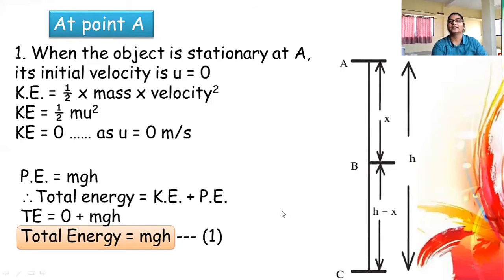So when the object is at point A, its initial velocity is 0, therefore kinetic energy is 0. As it is at height h from the ground, its potential energy is mgh. Therefore, we can say that the total energy of the object at height h is total potential energy. It has no kinetic energy because it is just going to fall. It has no initial velocity.